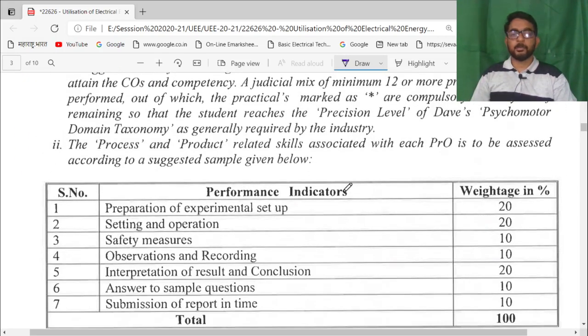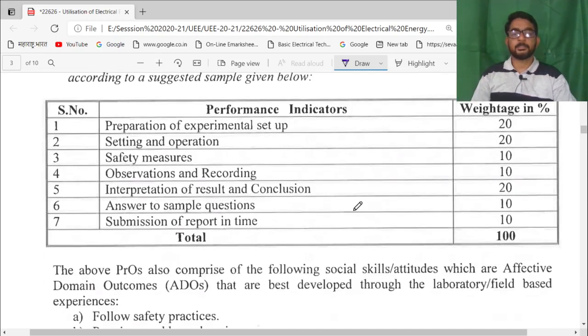These are the performance indicators, that is preparation of the experimental setup, setting operation, safety measures, observation and recording, interpretation of the result, and the conclusion and answer to the simple question, and submission of the report within the time span. So, these are the general points that every student should follow as per these 7 points.